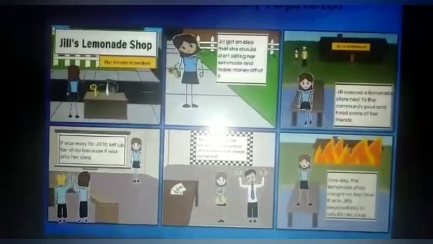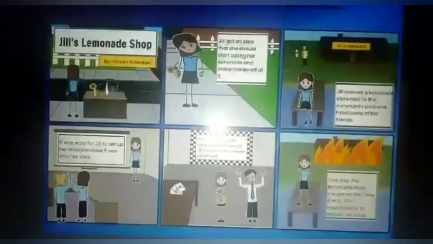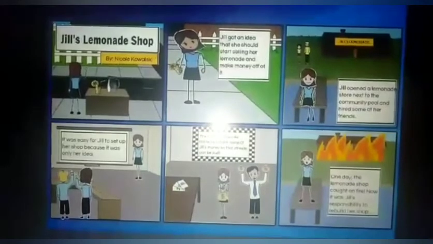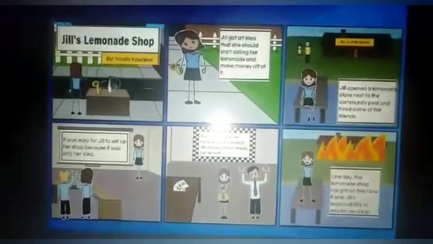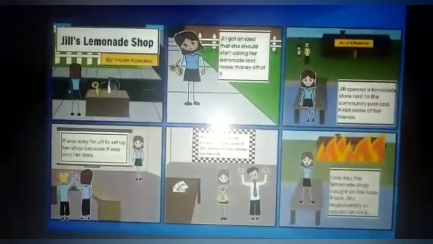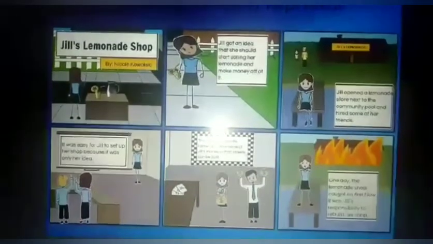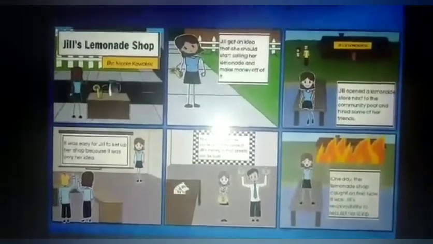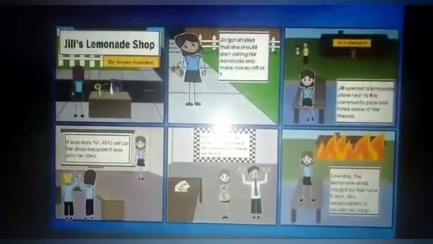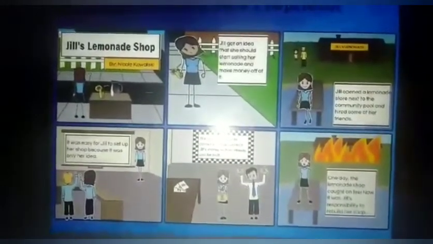One day, the mayor of her city came to take some of her money so that streets could be built. One day the lemonade shop caught on fire. Now it was Jill's responsibility to rebuild her shop.